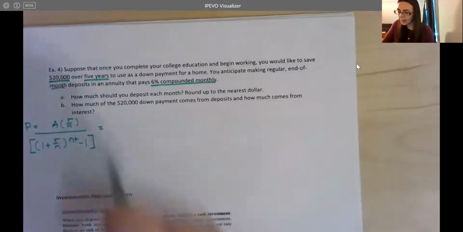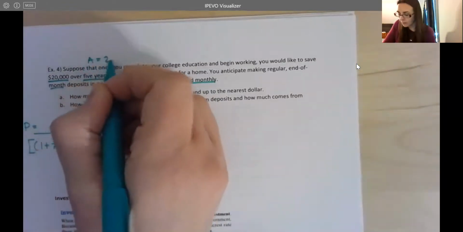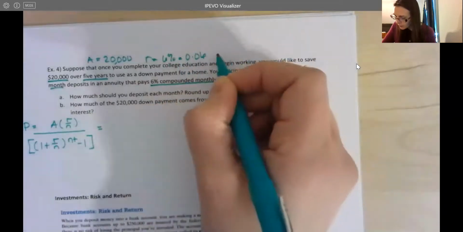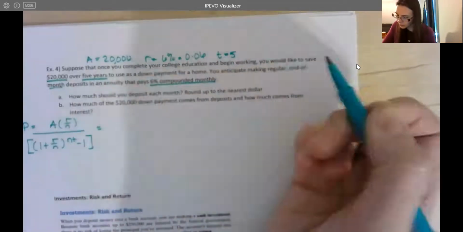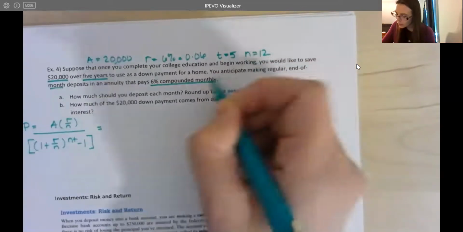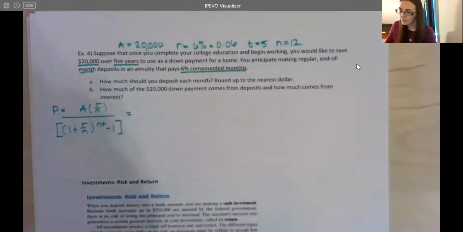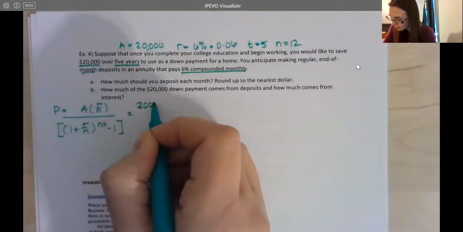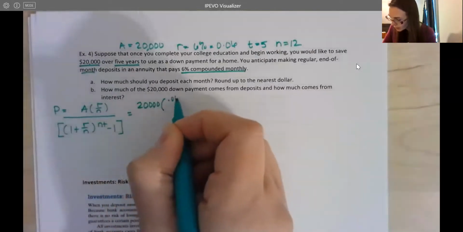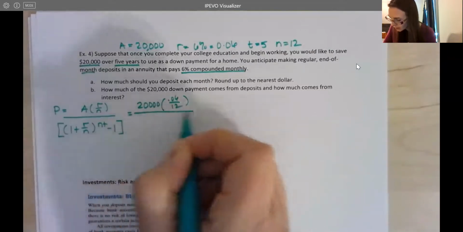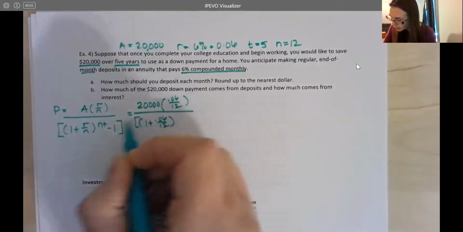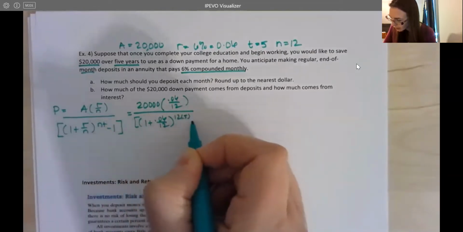So my A here is 20,000. My r is 6%, so 0.06. My t here is 5, so I'm going to do this for 5 years. And my n is 12 because we're compounding monthly. Okay, so we have 20,000 times 0.06 over 12, and that's going to be divided by 1 plus 0.06 over 12, raised to the n times t, 12 times 5, minus 1.